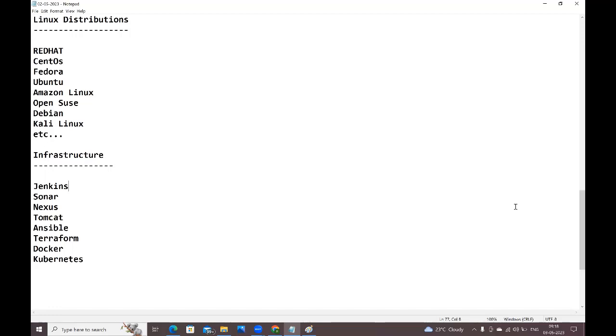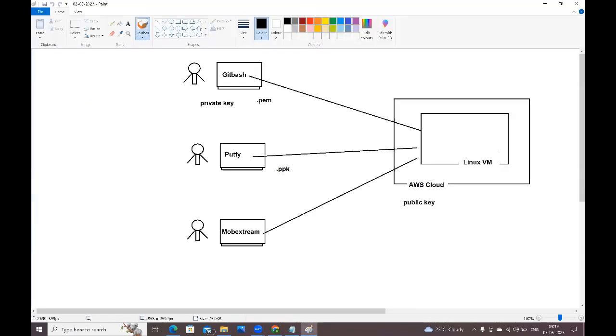In yesterday's session, we saw how to create the Linux virtual machine in the AWS cloud. So in the AWS cloud, I have a Linux virtual machine. If you want to connect to this Linux virtual machine from your system, several client softwares are available, and you need to install one in your system. Git Bash is available, PuTTY is available, MobaXterm is available, and so on. Whichever one is comfortable to you, you can install it and connect to the Linux virtual machine.